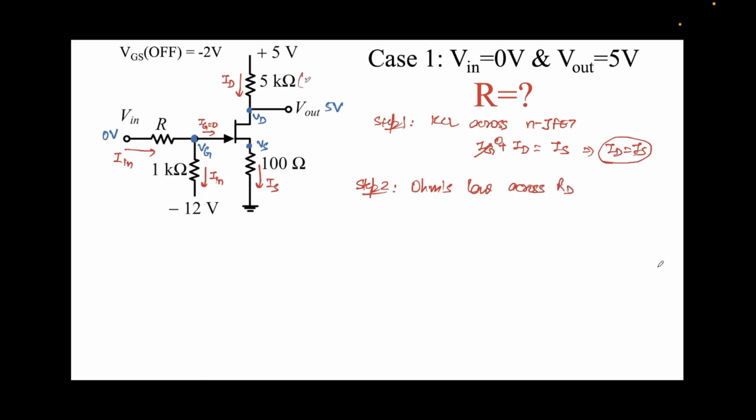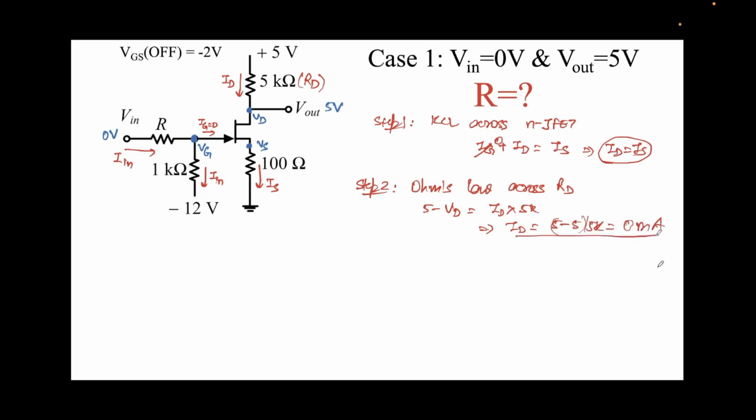I'm calling this resistor RD. So that will be 5 minus VD is equal to ID times 5K. So ID will come out to be (5 minus VD) over 5K. Note, VD is nothing but Vout over here, and this is 5. So this will be (5 minus 5) over 5K. So ID is coming out to be 0 milliamps.